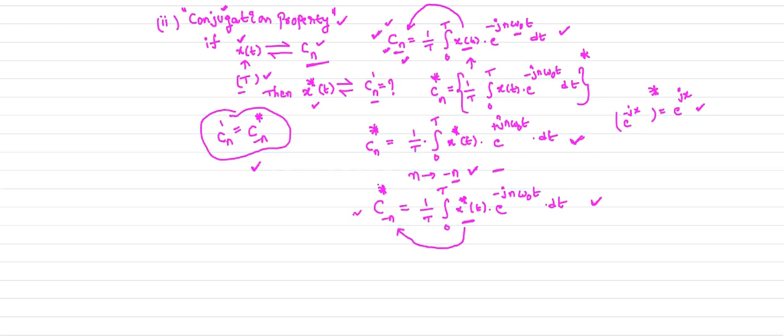So if I replace n by minus n, I get C minus n conjugate equal to 1 by T integral 0 to T of x conjugate of t into e power minus jn omega naught t dt. This is the complex exponential Fourier series coefficient of x conjugate of t.